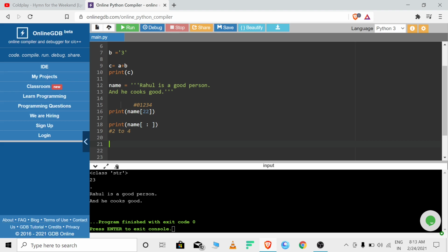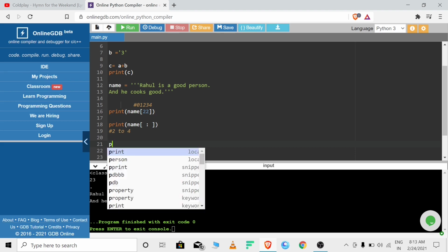some values in between. For example, I want to print but want to skip some values in between. So how can I do it? Is there any syntax for doing it? Yep, it is there. You are lucky, man. Yes, it is there. So how can we do it?